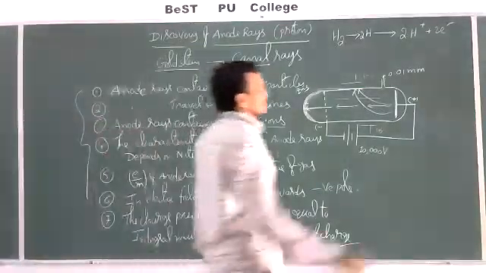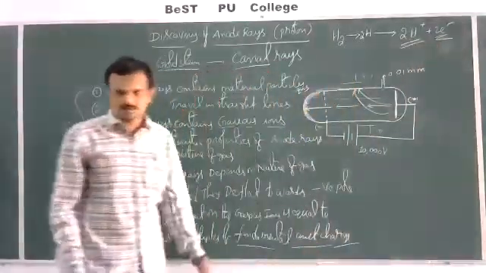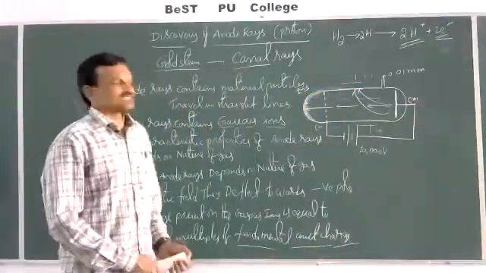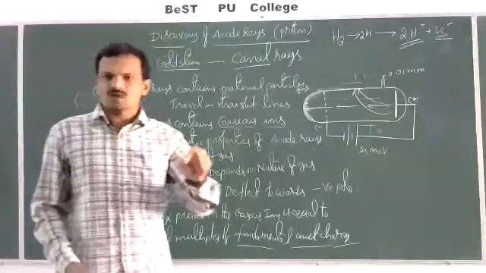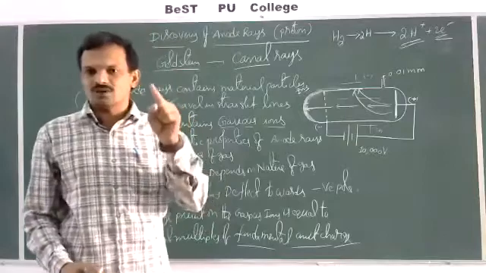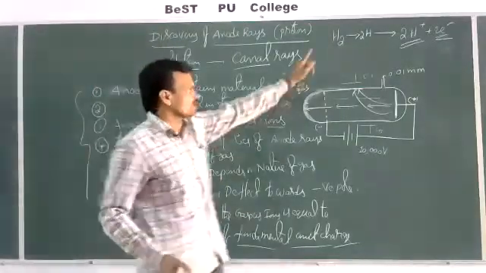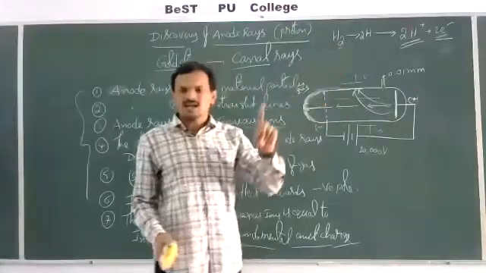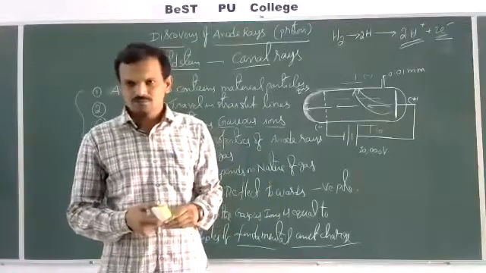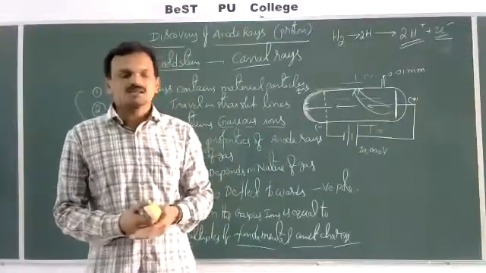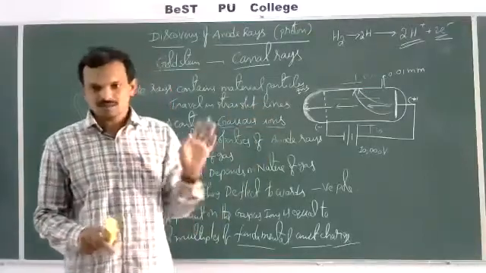So these electrons are present in cathode rays, and these H plus ions are present in anode rays. H plus is nothing but known as proton. So canal rays or anode rays contain protons only when the gas taken in the discharge tube is hydrogen gas. Other than hydrogen gas, if you take any other gas in the discharge tube, then the canal rays consist of the corresponding gaseous ions, not protons.